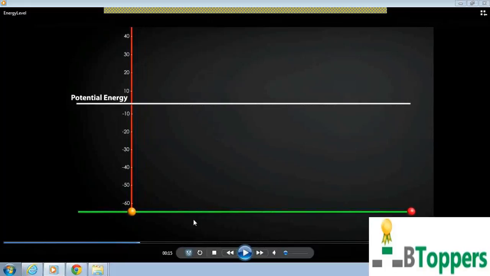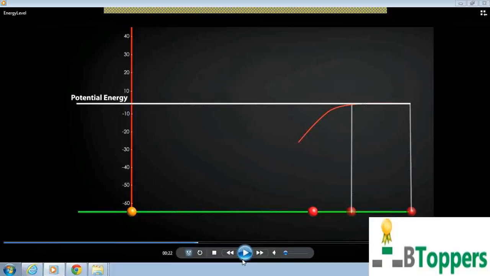Here you are seeing two atoms, one represented by yellow color and the other represented by red color. See, now the red color atom is moving towards the yellow color atom to participate in bond formation. See what is happening? As the red color atom is moving towards the yellow color atom, the potential energy is decreasing.